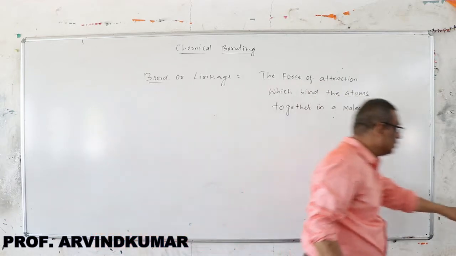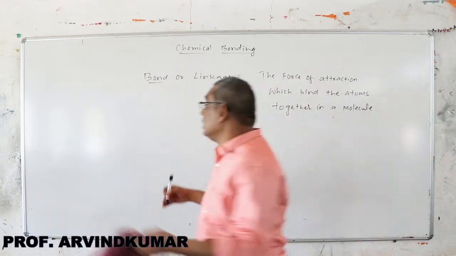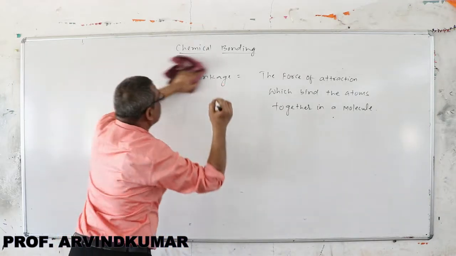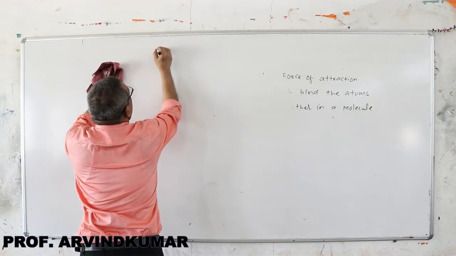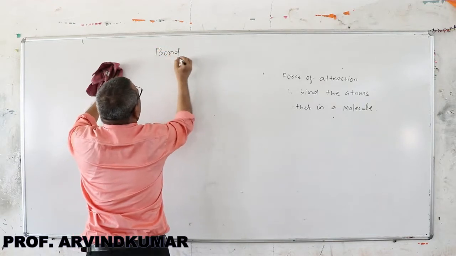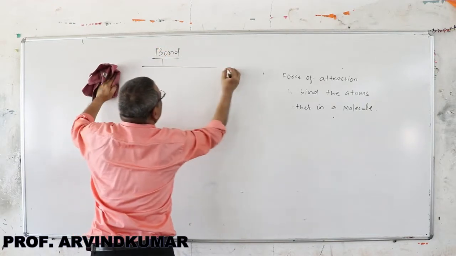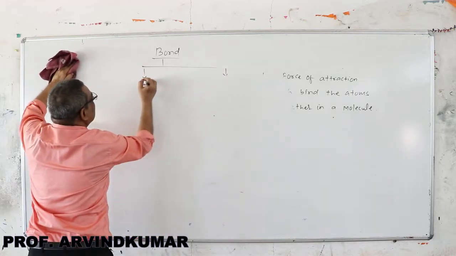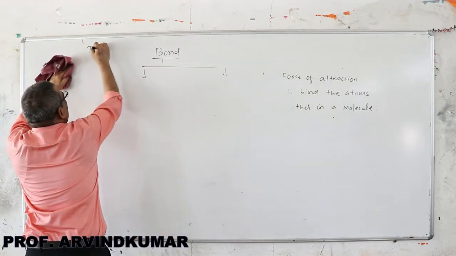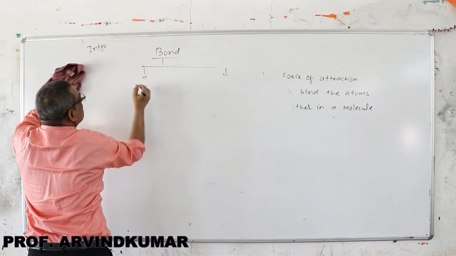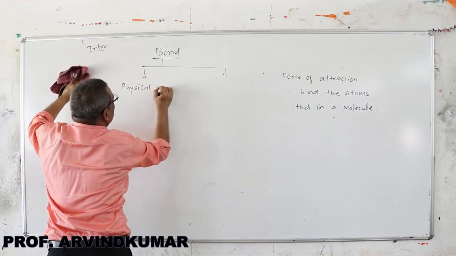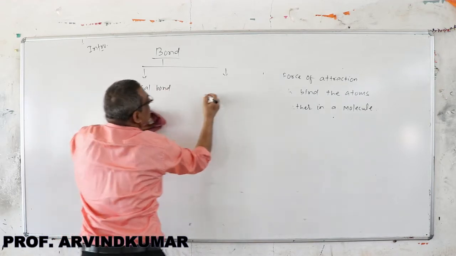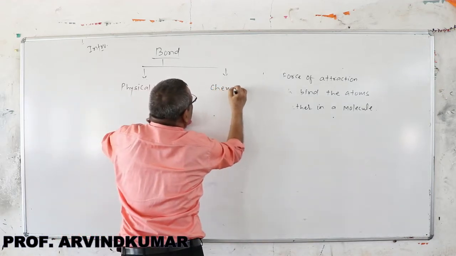Now you understand the introduction of bond. There are two kinds of bond. Bond is called linkage. The first is physical bond, another is chemical bond.